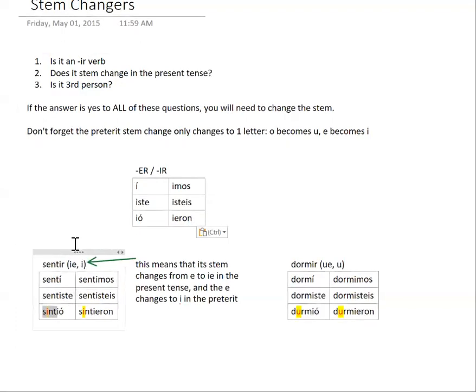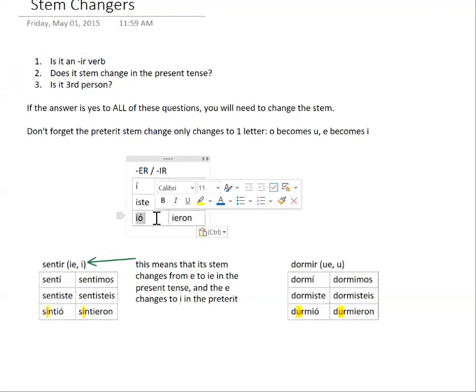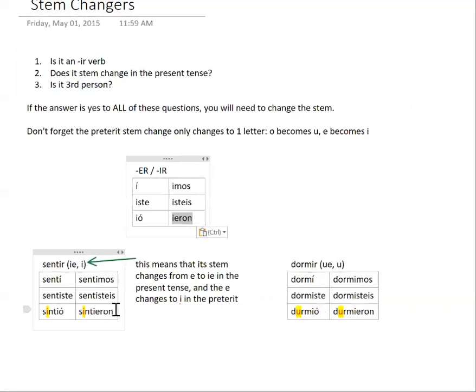And then look at the ending here. We've got I and O with an accent. Sintió. We've got the I-O ending, which is exactly what we'd expect to be there. In the third person plural, we'd expect it to be ieron, I-E-R-O-N, and that's exactly what we have. But in front of it, we've got our stem. You'd normally expect S-E-N-T, but because we are in the third person with a stem changing verb, that stem changes